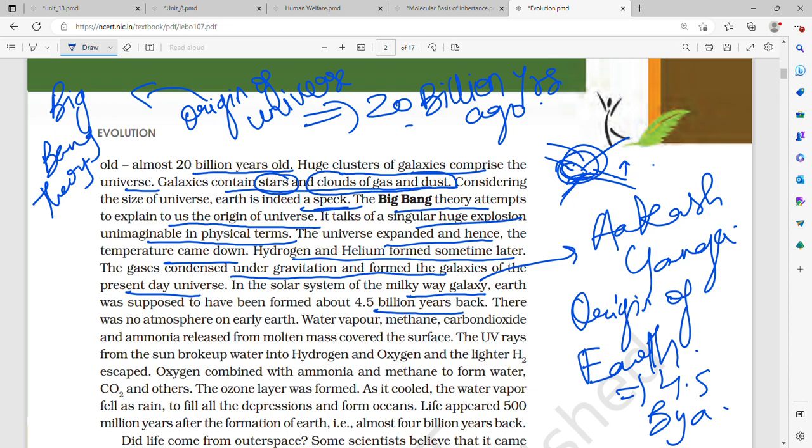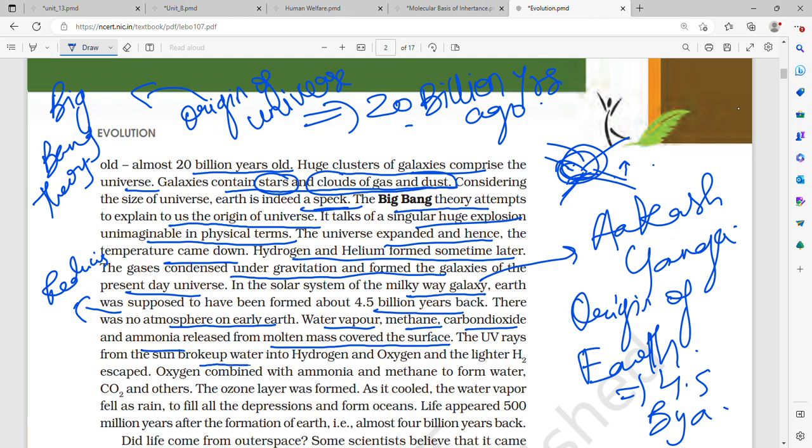There was no atmosphere on early Earth. The early atmosphere was reducing, that is, it was not oxidizing. Water vapor, methane, carbon dioxide, and ammonia released from the molten mass covered the surface. What are the gases that covered the surface? Water vapor, methane, carbon dioxide, and ammonia, which were released from the molten mass.